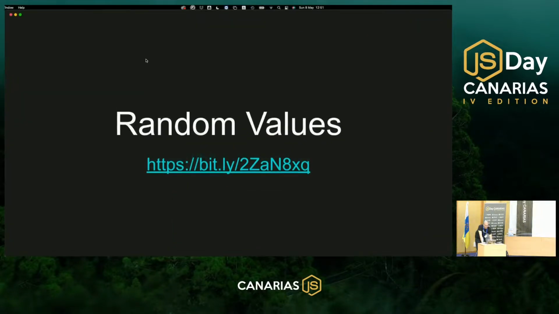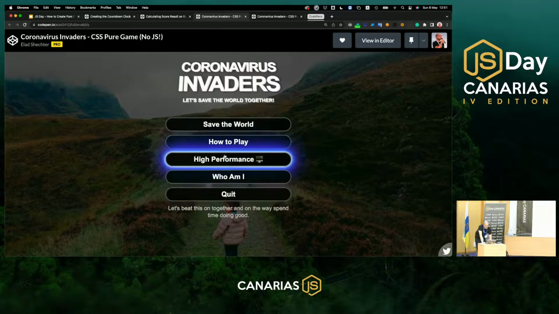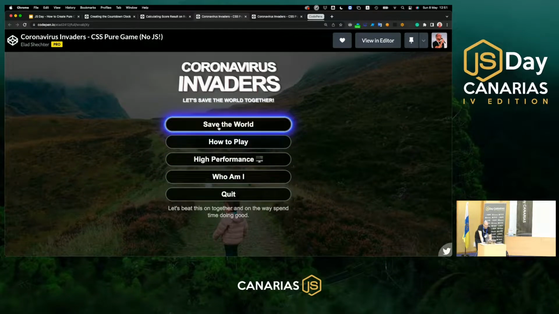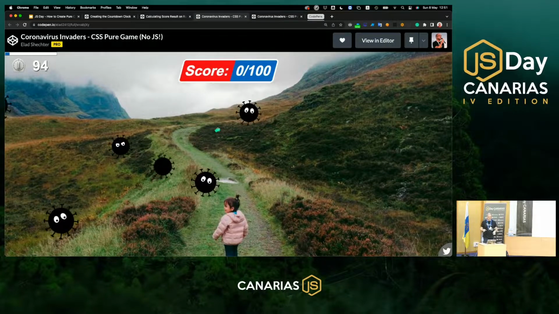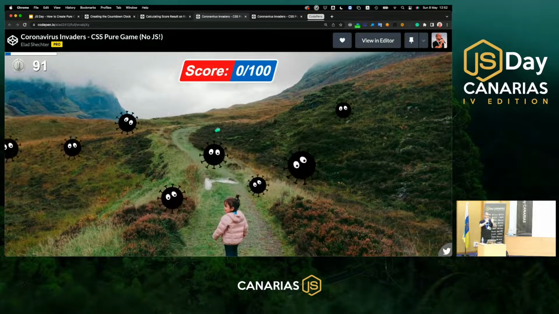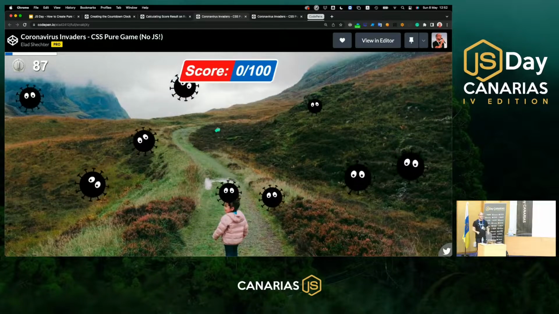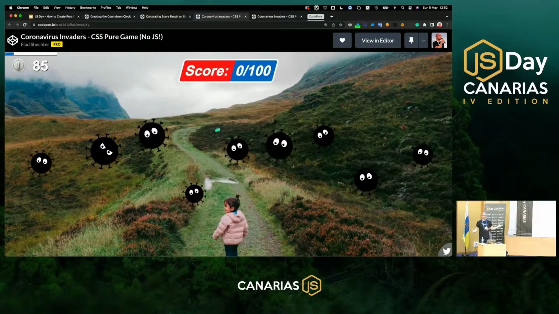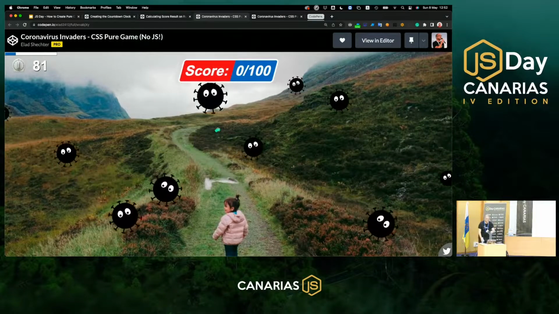Random values. First, I wanted to show you why I wanted to create random stuff in my own game. And for that, let's look again at the game itself. If you look at the coronavirus creatures, every one of them has a randomized location. Even the scale of them is being randomized. And even the rotation of them is being randomized. But wait a minute, how can we create random stuff in CSS? You can, but you can do it with SASS.